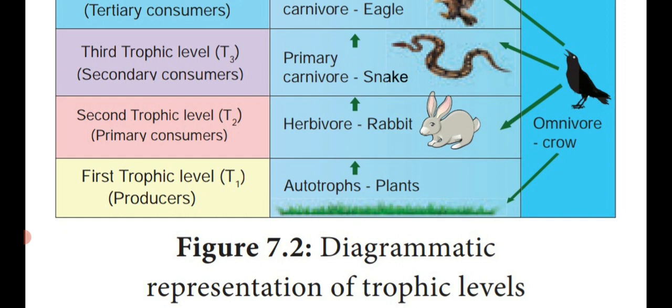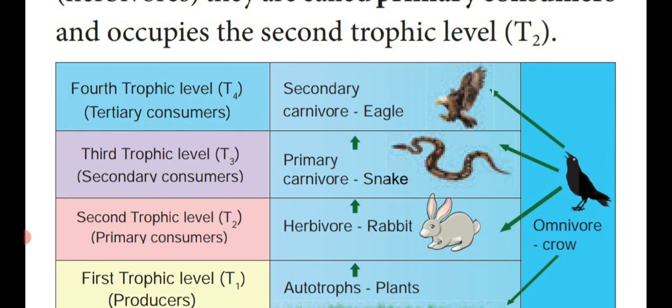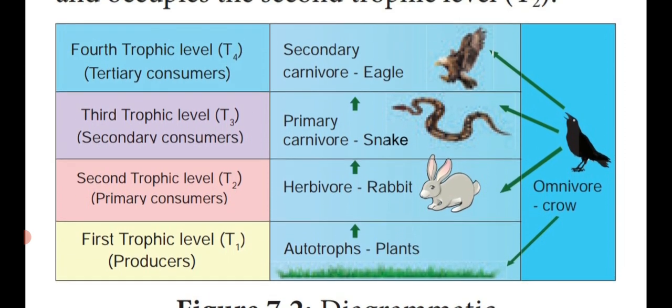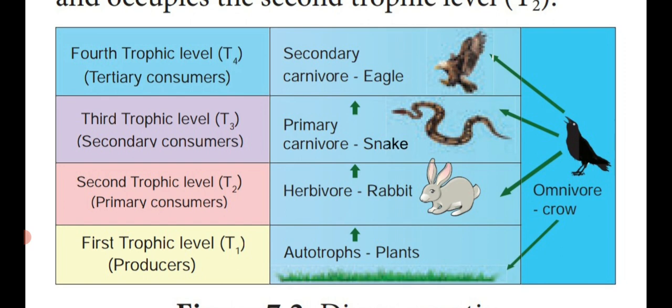So these are the different levels of the ecosystem: primary, second, third and tertiary trophic level. Primary level producer, second trophic level primary consumer, then secondary consumer, then tertiary consumer. The first flesh-eating animals are known as primary carnivore, another one secondary and tertiary.